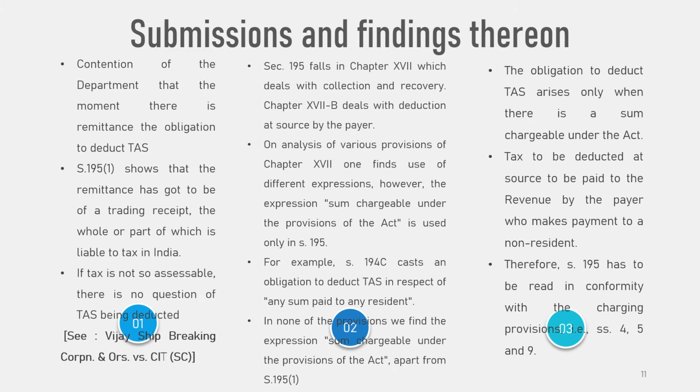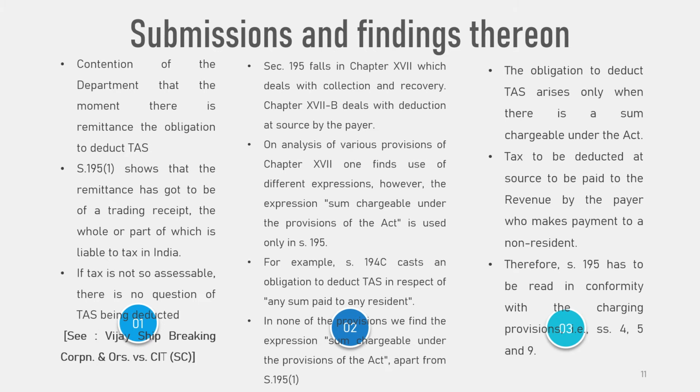One more aspect needs to be highlighted. Section 195 falls in Chapter 17, which deals with collection and recovery. Chapter 17B deals with deduction at source by the payer. On analysis of various provisions of Chapter 17, one finds use of different expressions. However, the expression sum chargeable under the provisions of the Act is used only in Section 195.